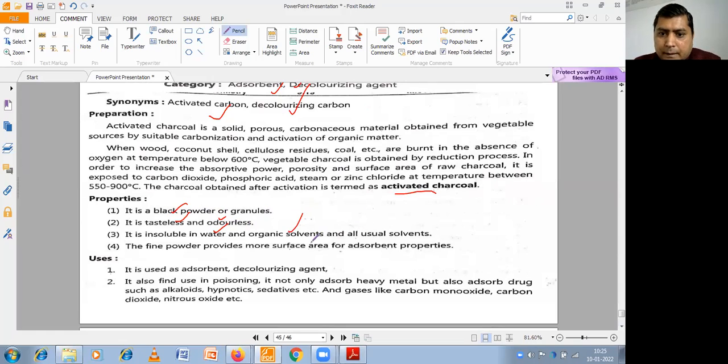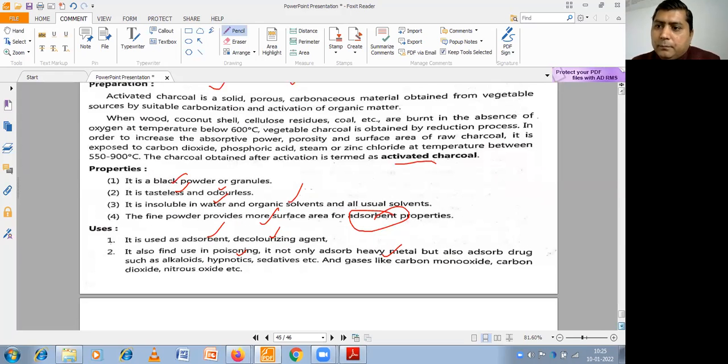Mainly it is used as an adsorbent, because many metallic substances can be adsorbed on its surface. It can be used as an adsorbent, a decolorizing agent, and in poisoning cases such as heavy metal poisoning, where metals are adsorbed on the surface of the activated charcoal.